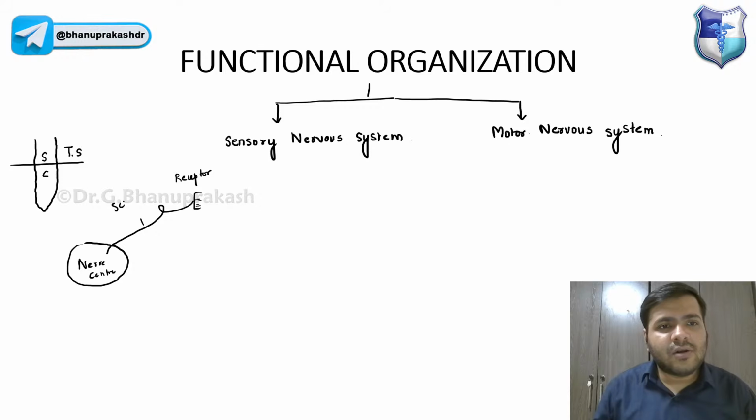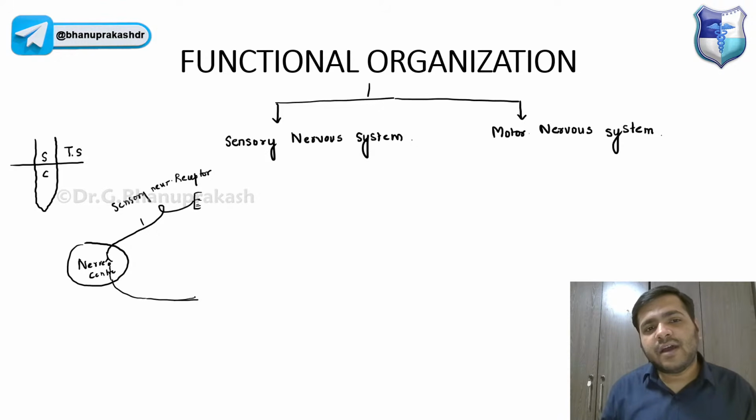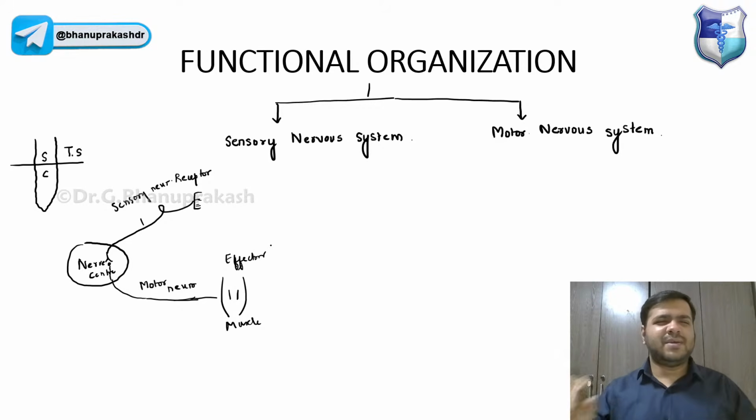So these are called sensory neurons. They will go to the nerve center, again we will have a reflex arc. They will process the information, and from the nerve center another neuron will come, and that is called the motor neuron. Obviously it will act on these muscles, and that is called the effector. So that is a basic reflex arc.